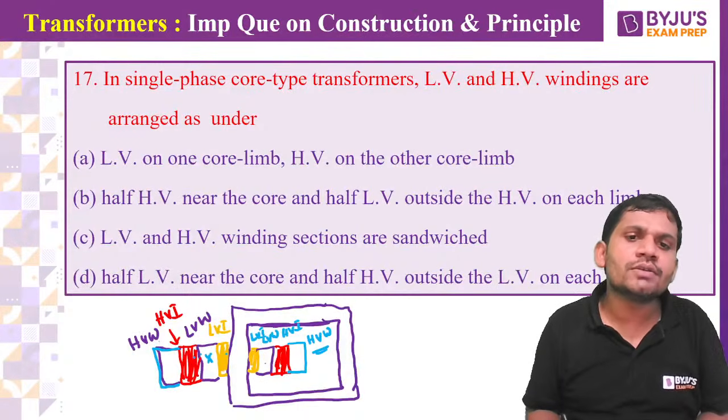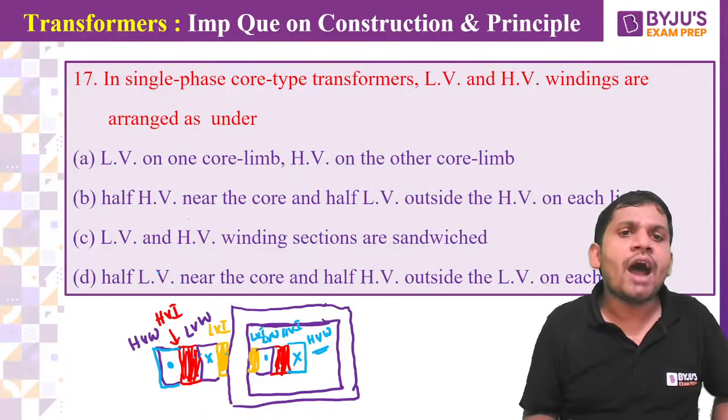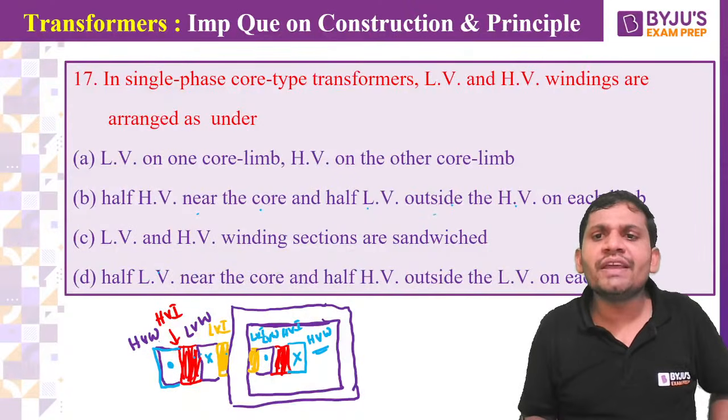This is the cross, then this is the dot. This is the dot means this is the cross. Understand, students? LV and HV winding sections. Half of HV is near the core and half of LV is outside the HV, on each limb.